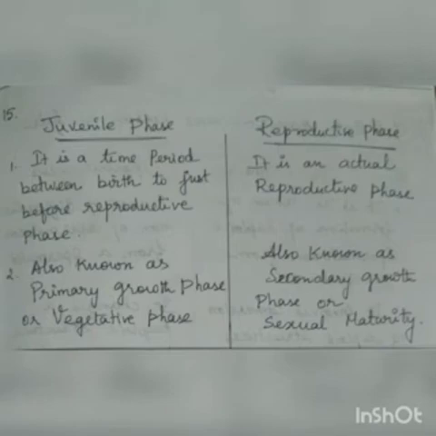For example, if a girl attains reproductive maturity at 12 years, then from birth up to 11 or 12 years, it is the juvenile phase. Whereas reproductive phase is the actual reproductive phase. This juvenile phase is also known as the primary growth phase or vegetative phase, whereas reproductive phase is also known as secondary growth phase or sexual maturity.